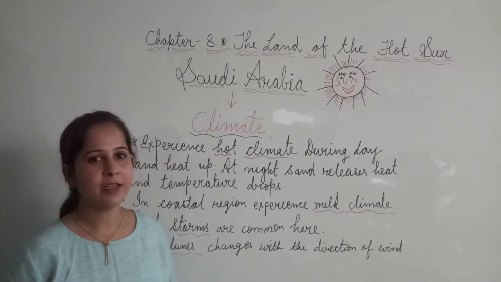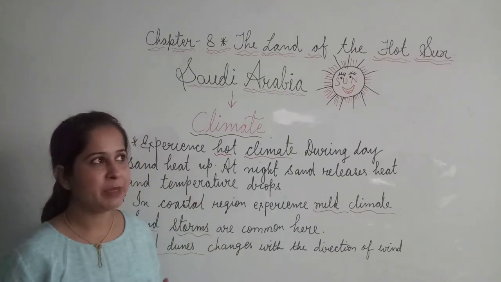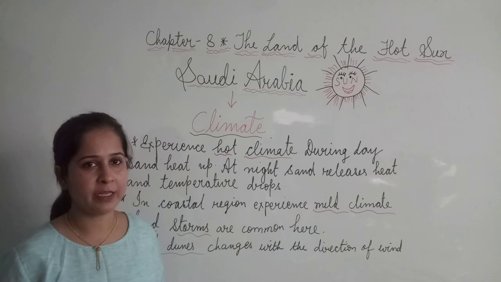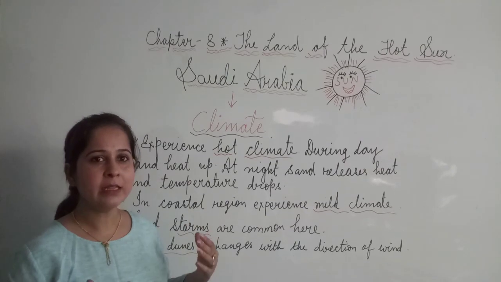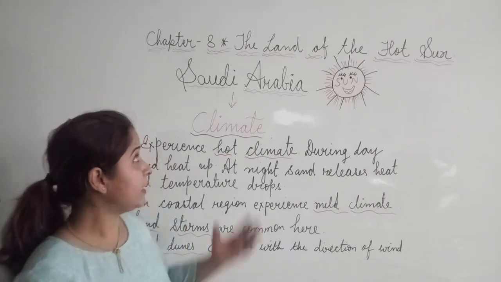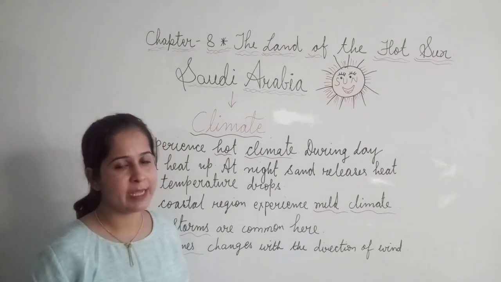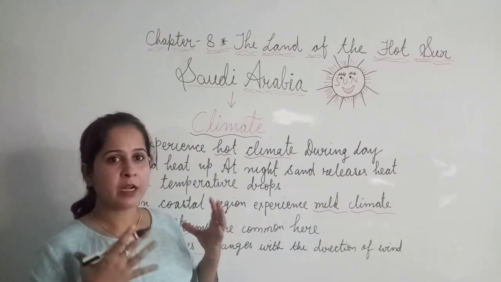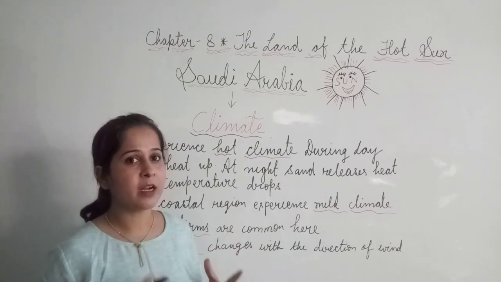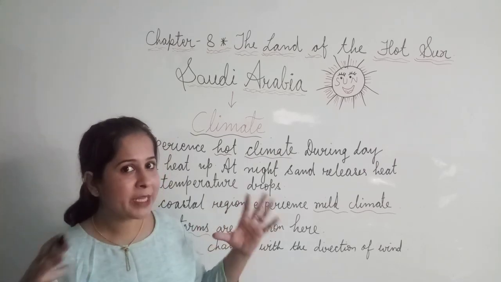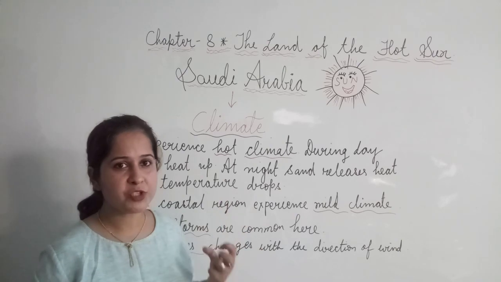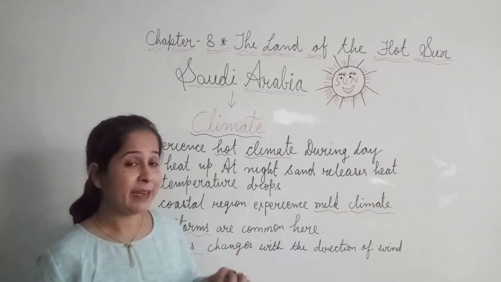Now let's start with the climate. What kind of climate do we find here? Actually beta, before starting what kind of climate is found in Saudi Arabia, I would like to tell you what climate is exactly. Climate is the atmospheric condition of a place for a longer period of time, and climate does not change as frequently as weather.